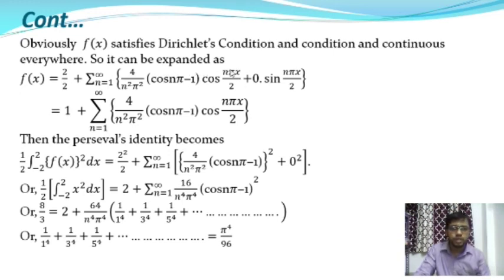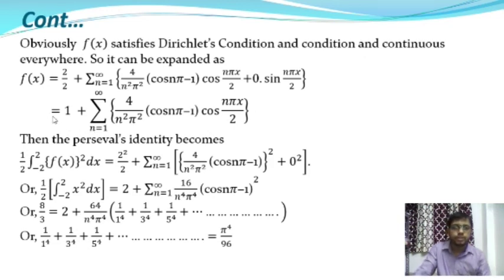So therefore the Fourier series expansion will become f of x is equal to 1 plus summation n is equal to 1 to infinity 4 by n square pi square into (cos n pi minus 1) into cos(n pi x by 2). So in that series only the cosine terms are present, so the function f of x is equal to this series is a half range cosine series.